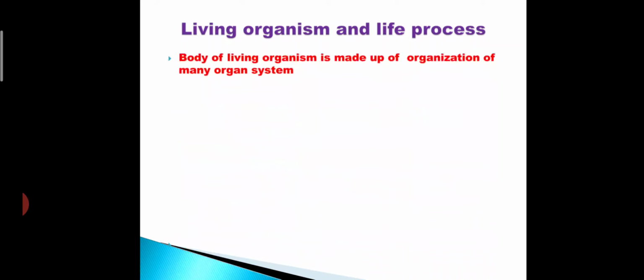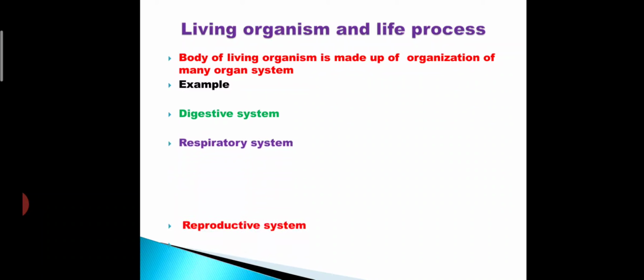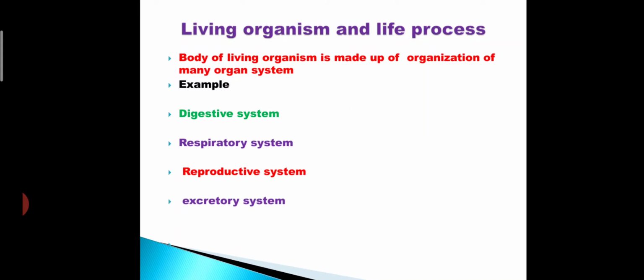Students, we all know the body of living organism is made up of organization of organ system. Example: digestive system, respiratory system, reproductive system, excretory system and circulation.